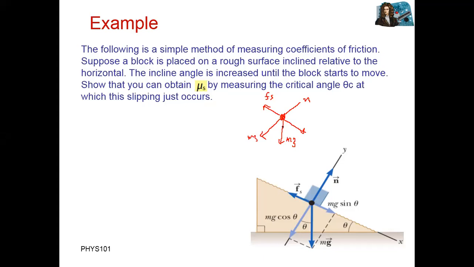But this gravitational force will have components, an x component and a y component. You can see the gravitational force here, so we have a y component and an x component. The y component is mg sine theta, and the x component is mg cos theta. Yes, x component is mg cos theta and y component is mg sine theta.